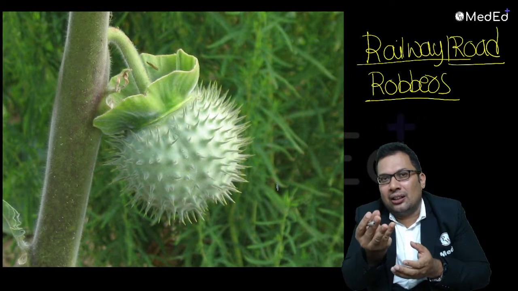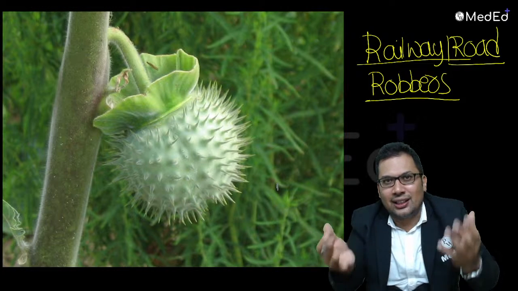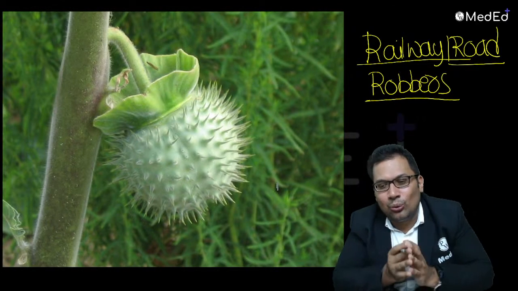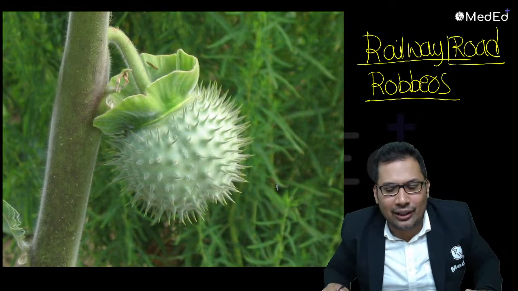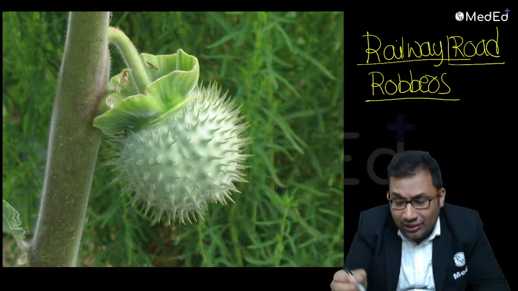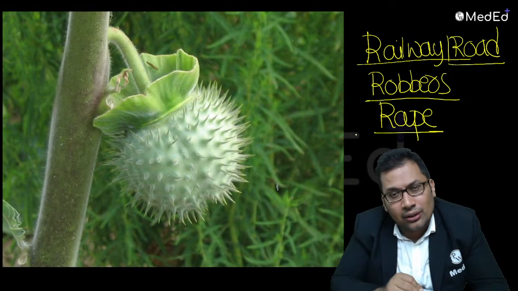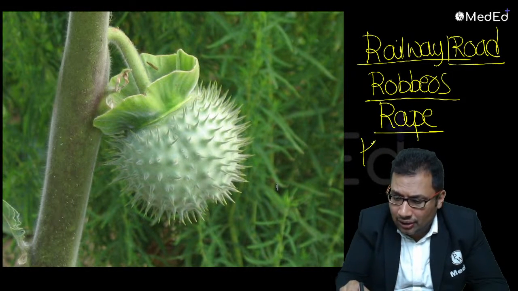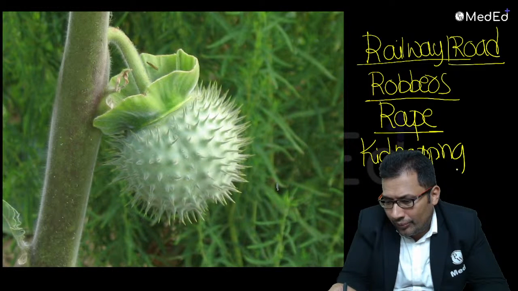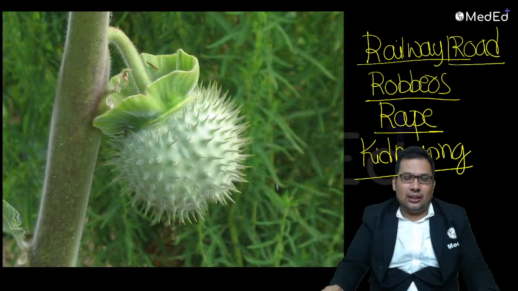Basically your sambar or your chutney. Taking sambar, chutney, having food with strangers in the train. Who knows? They can be well-known robbers. They can rob you, or sometimes sexual assault, rape can happen, or children kidnapping. That's why it is known as a rail poison.